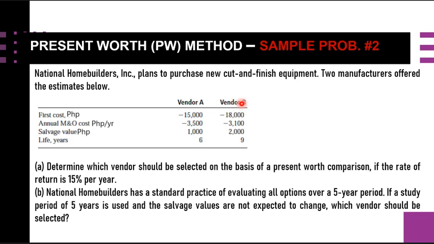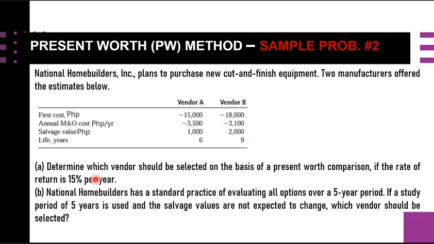While for vendor B, as you can see, their lives are different. We have 6 for vendor A and 9 for vendor B. That is why this is considered as a different life alternatives. Okay, so first we are going to determine which vendor should be selected on the basis of a present worth comparison. Take note, we are going to determine the present worth comparison of vendor A and B if the rate of return is 15% per year.